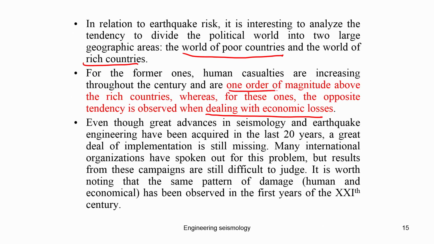So, what it means basically, for example, if a natural event of magnitude X occurred in Asia and in America, the number of people who die in developing countries or Asia is larger than when the event X occurs in America or rich countries, because of our lack of preparedness and also the lack of education among the people.